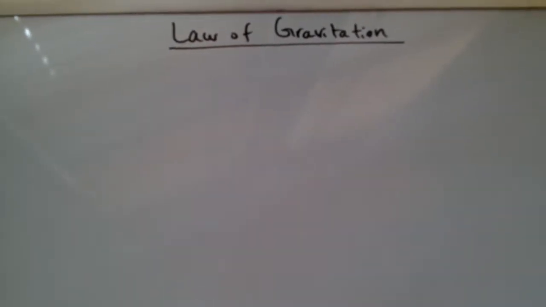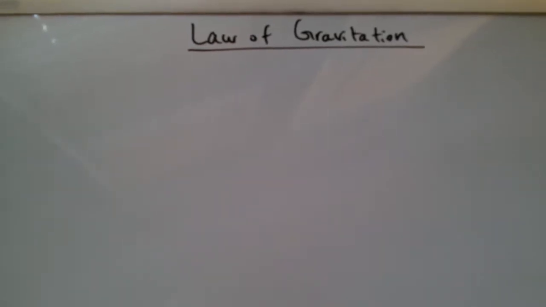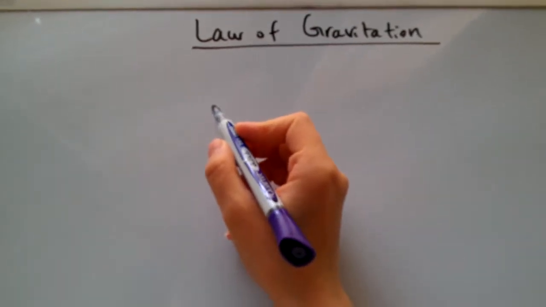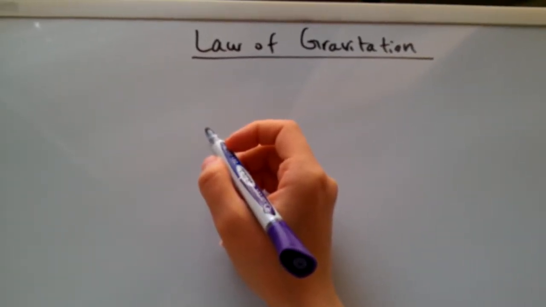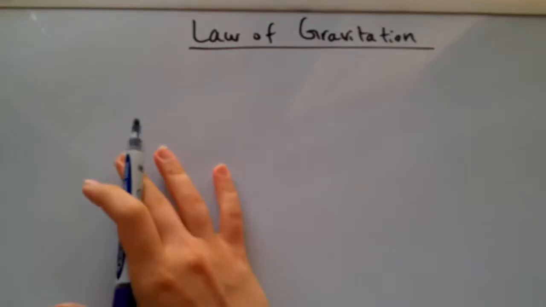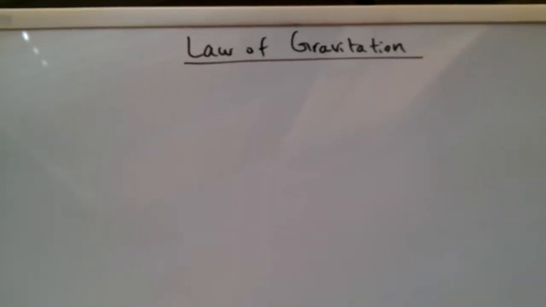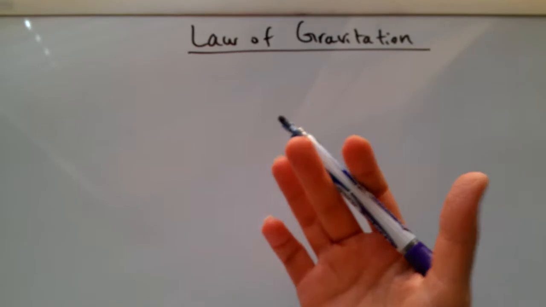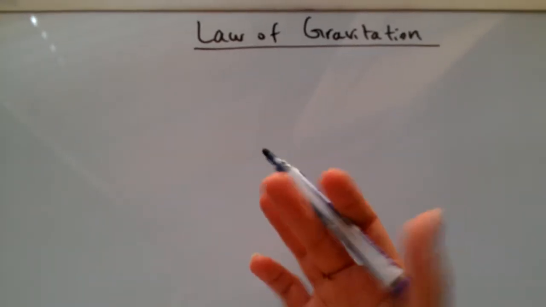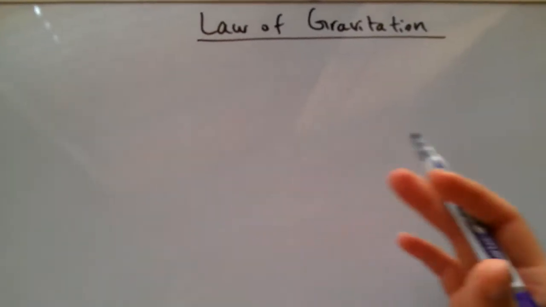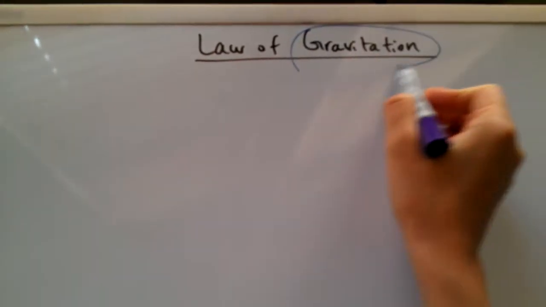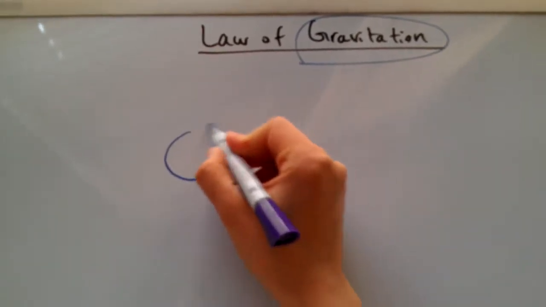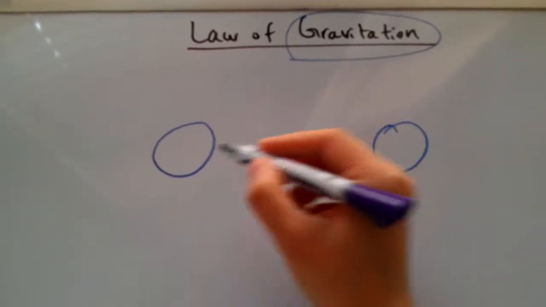Hi everyone. So I'll talk about the law of gravitation. The law of gravitation is a universal law which tells us that not only on Earth but everywhere in outer space, on any other planet, between any other two planets, between all of the galaxies, everything, we have this gravitational force between objects that obviously have some mass.